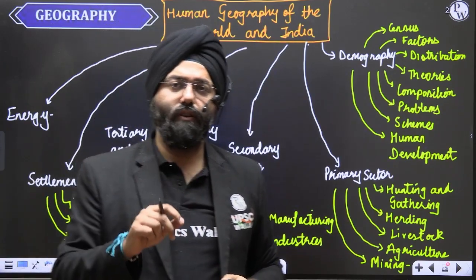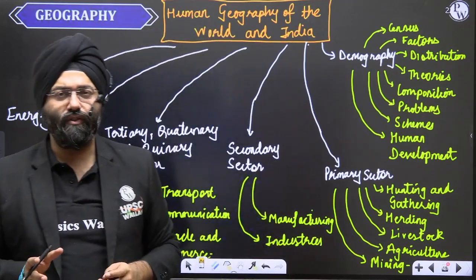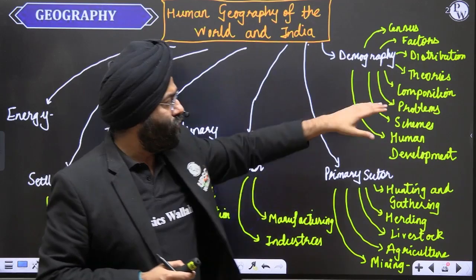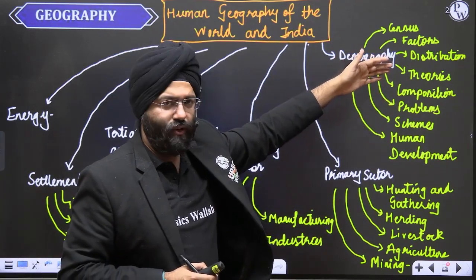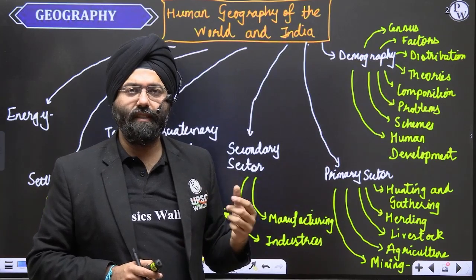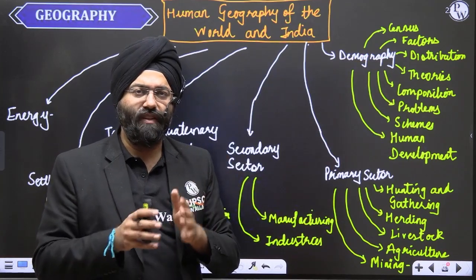It can also be on the basis of other parameters which we are going to study. So, composition can be from various dimensions. What are the problems of the population? What are the schemes? What is the concept of human development? All these things in India and at a world level need to be studied.